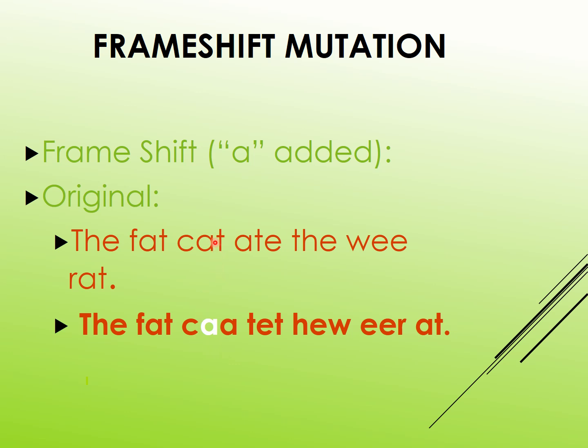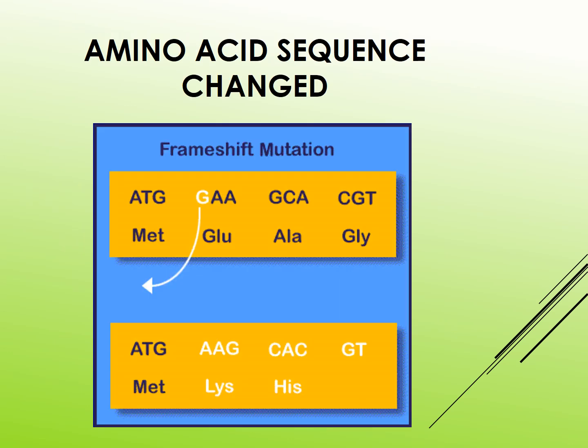The T joins with another word, or another nucleotide triplet, so it becomes TET, HEW, EER, and finally only two letters. So during the frame shift mutation, the nucleotide arrangement gets changed.